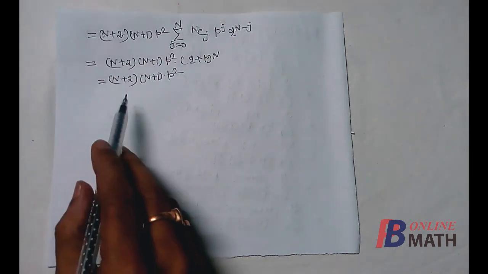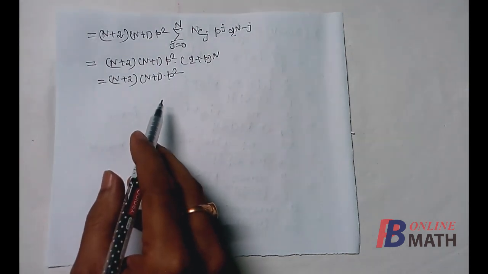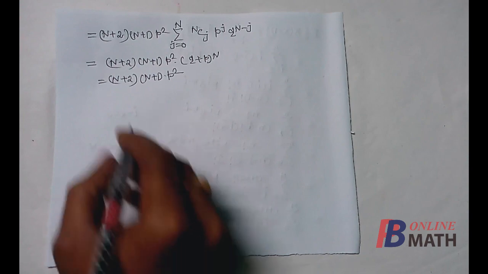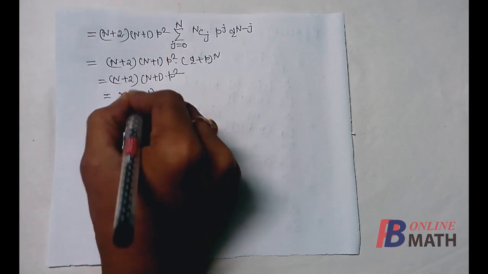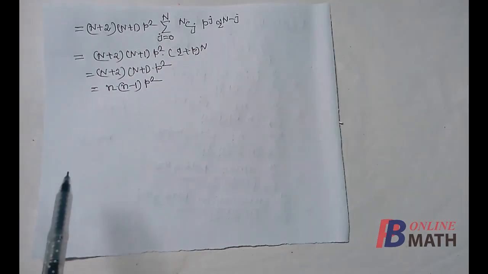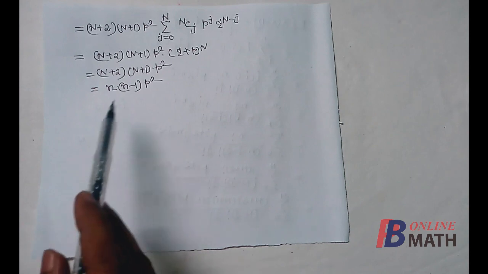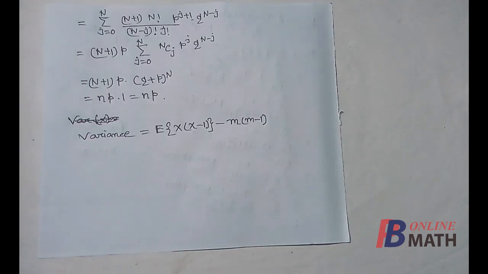So this is n into n minus 1 into p square. Now we have replaced small n minus 2 equal to capital N. So the value of expectation of x into x minus 1 is n into n minus 1 multiplied by p square. Next we shall find the variance.